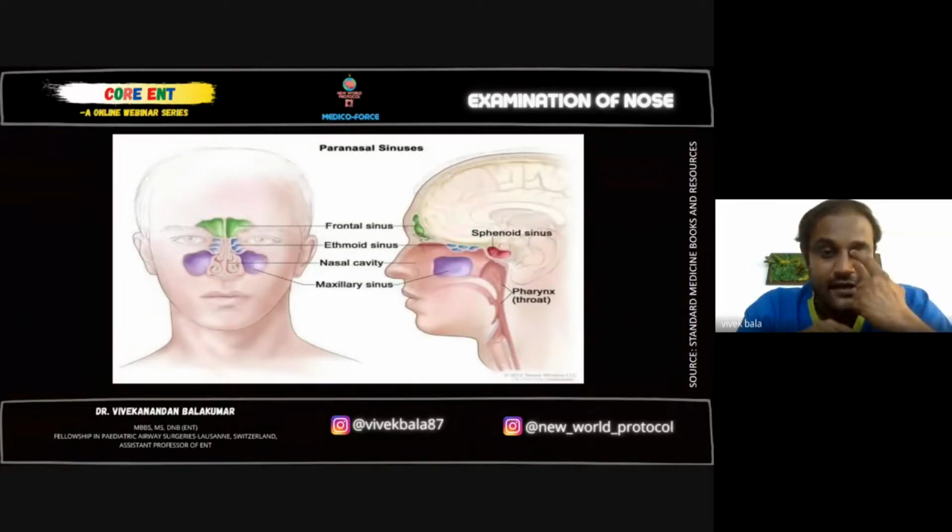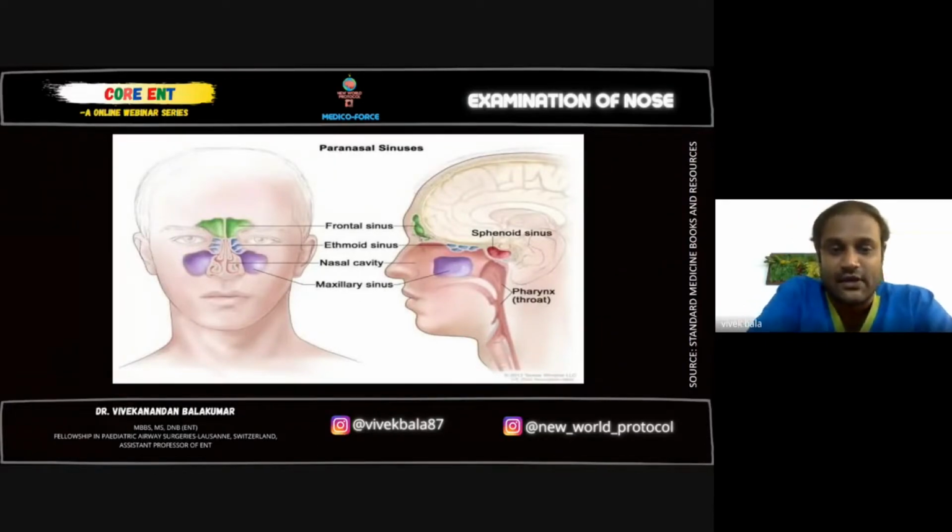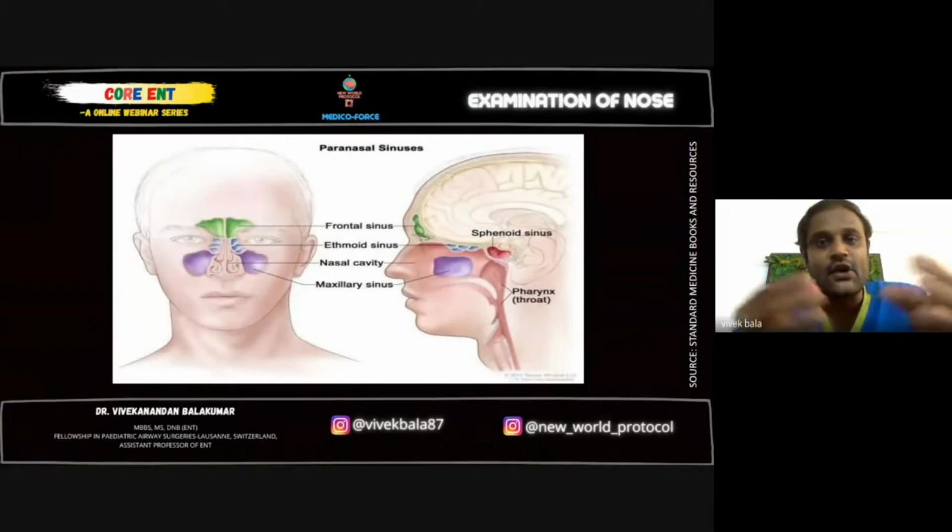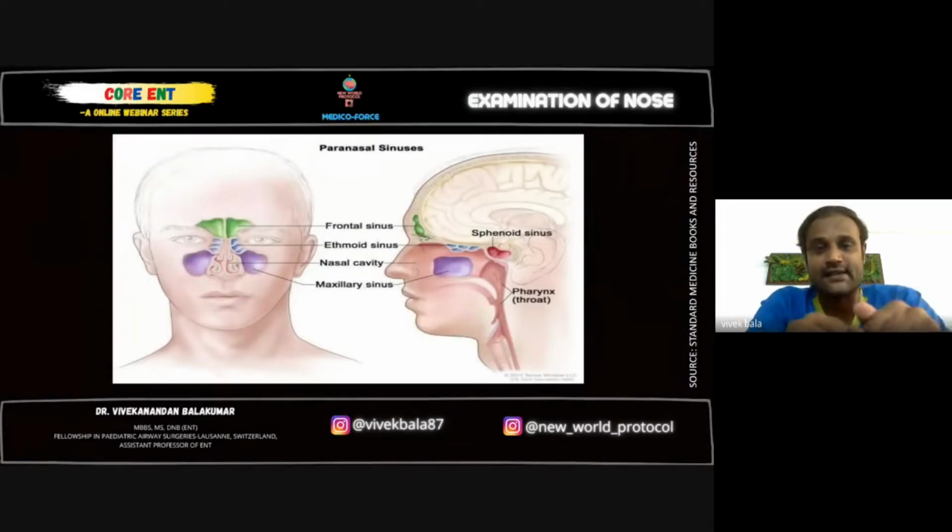And 1 centimeter above the ethmoidal sinus, or above the medial canthus, we palpate for the frontal sinus, because the frontal sinus drainage pathway into the nasal cavity is at that area, which is the most dependent part. If you press there and the patient has tenderness, you can easily find out the patient has frontal sinusitis.